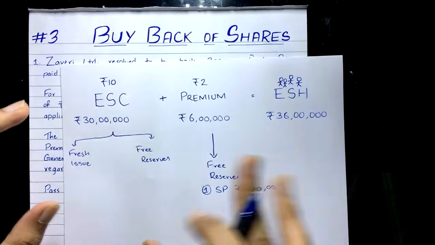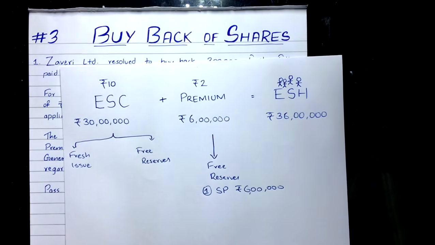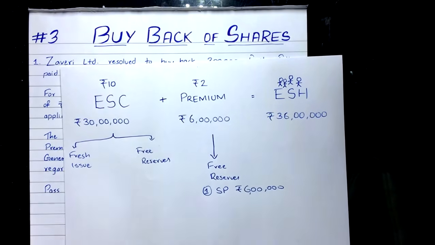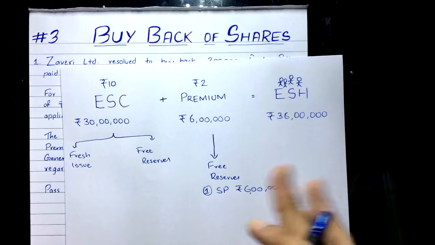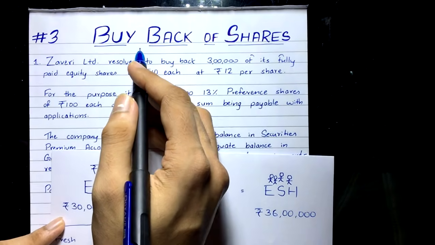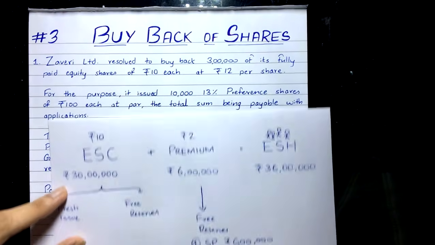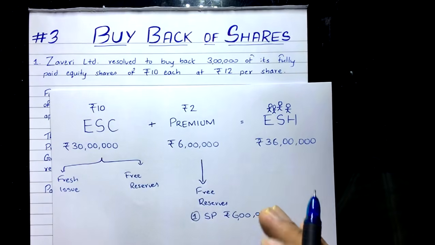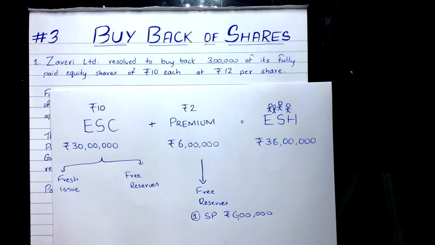And then you have to comply with section 68. Section 68 says whatever capital was there in your company before the buyback and after the buyback should be the same. It should not change. The total paid up capital should remain the same. Now here, buyback of shares is happening. In buyback of shares, the company buys the shares back and cancels them. So the capital will decrease. That should not happen.